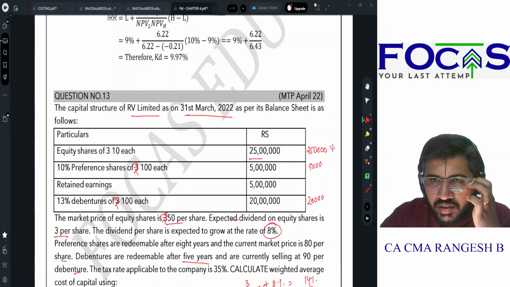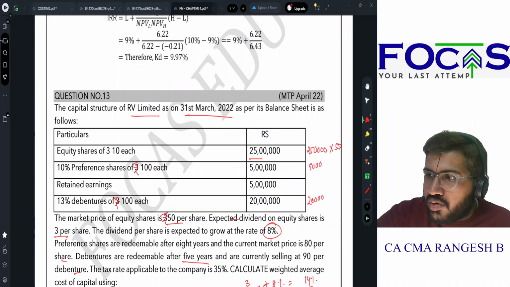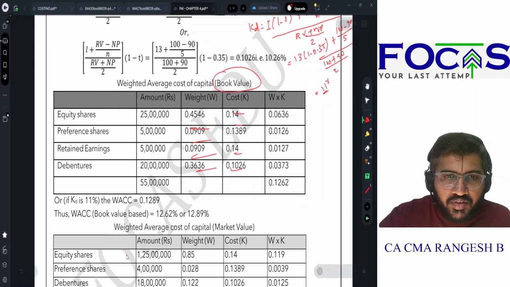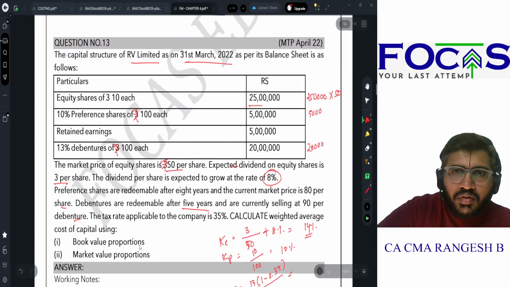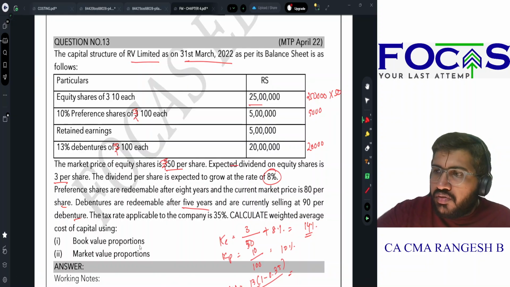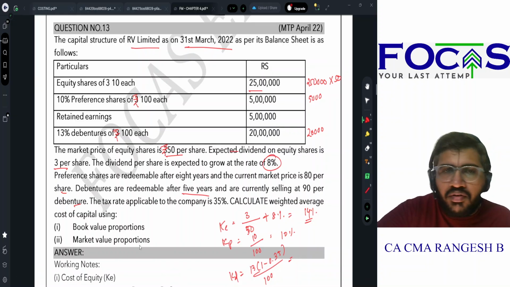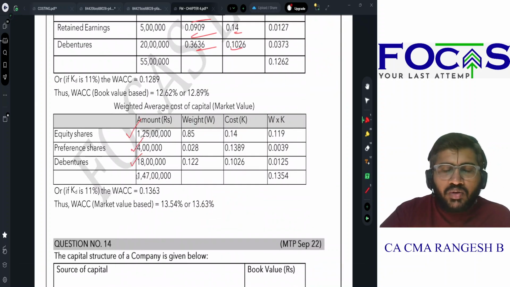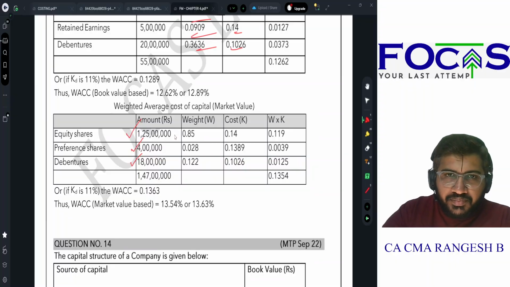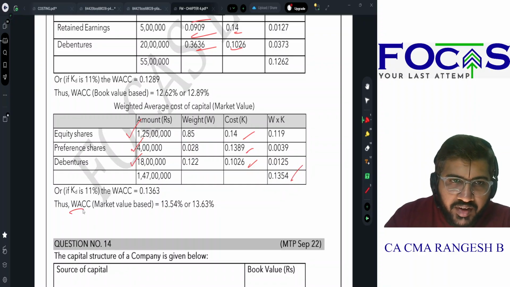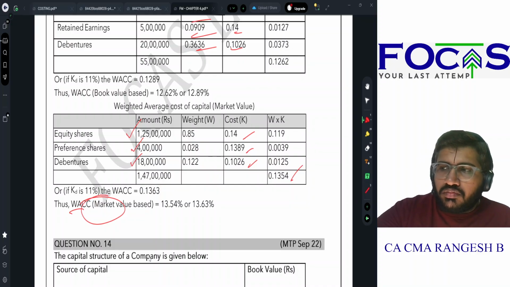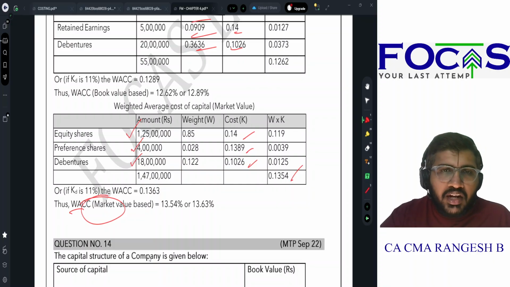So 2,50,000 shares into 50 rupees. எவ்வளவு வரும்? 2,50,000 into 50. 1 crore 25 lakhs. Preference shares. 5,000 shares into 80. எவ்வளோ? 4 lakhs. 20,000 debentures into 90, 18 lakhs. The base money weighted average cost of capital calculate பண்ணேனா, that is weighted average cost of capital using market value proportions. So book value, market value ரெண்டுமே calculate பண்ணிட்டோம்.